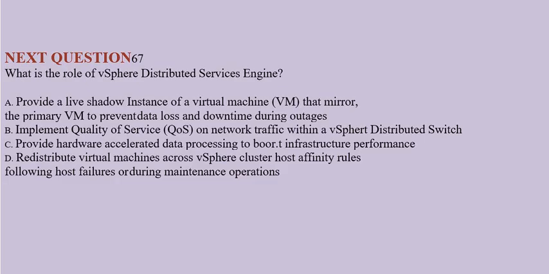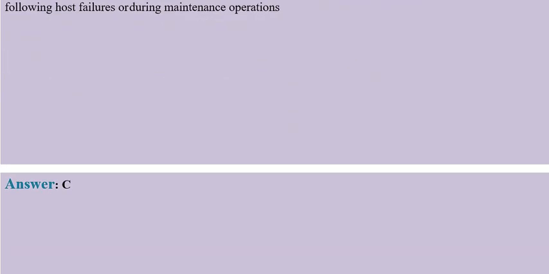Option C, provide hardware accelerated data processing to boost infrastructure performance. Option D, redistribute virtual machines across vSphere cluster hosts using affinity rules following host failures or during maintenance operations. Correct answer is option C.